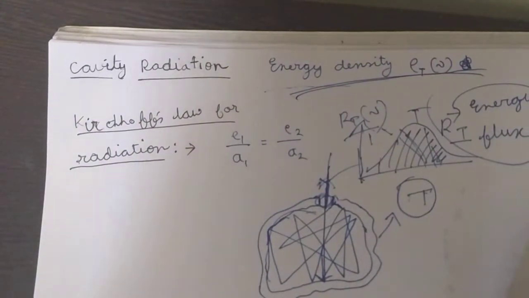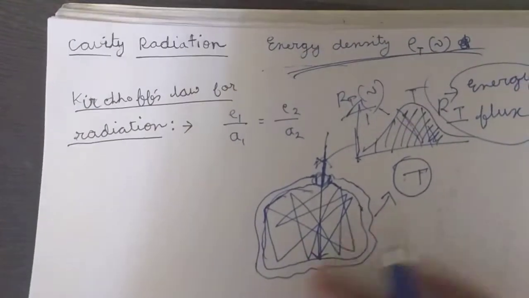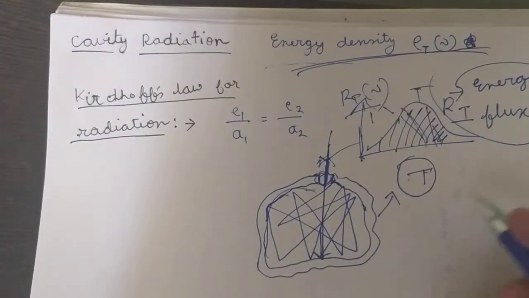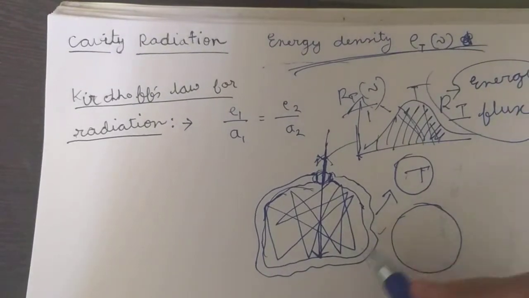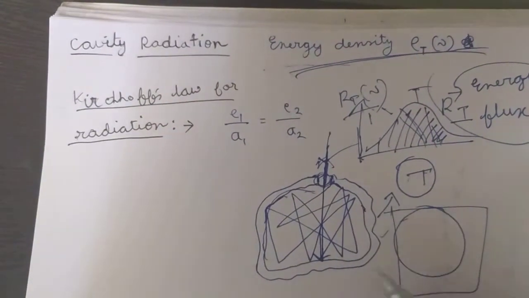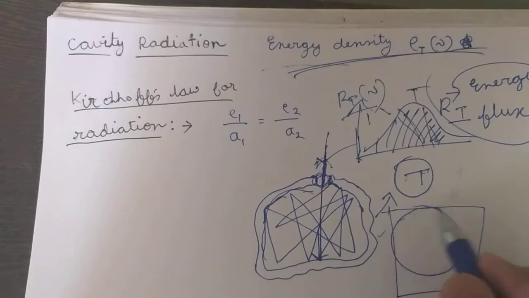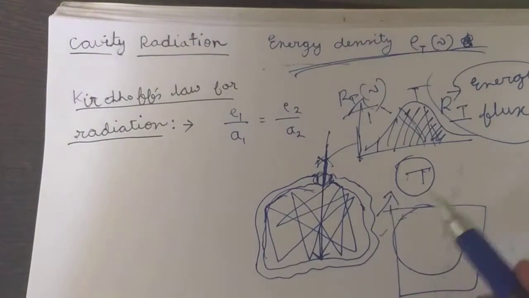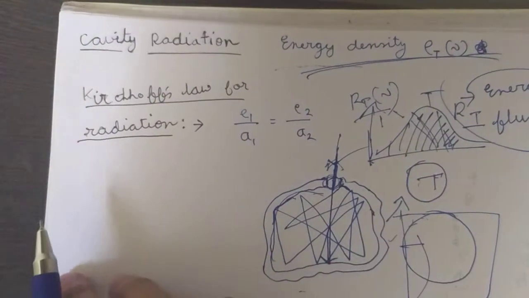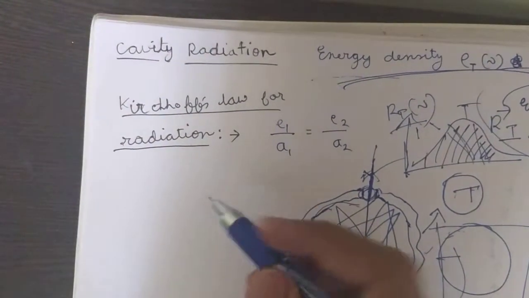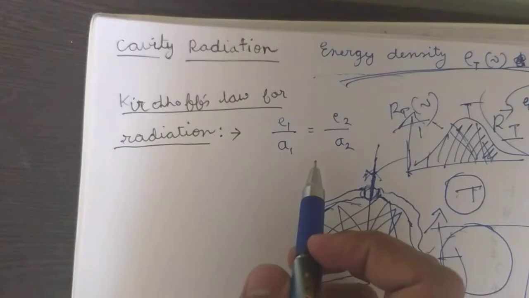Now we will see that this cavity was of arbitrary shape, so we can imagine any kind of cavity. We will see in a little while how we can construct a mathematical model regarding this cavity radiation. Before that, we will see a simple law of radiation, that is Kirchhoff's law for radiation.